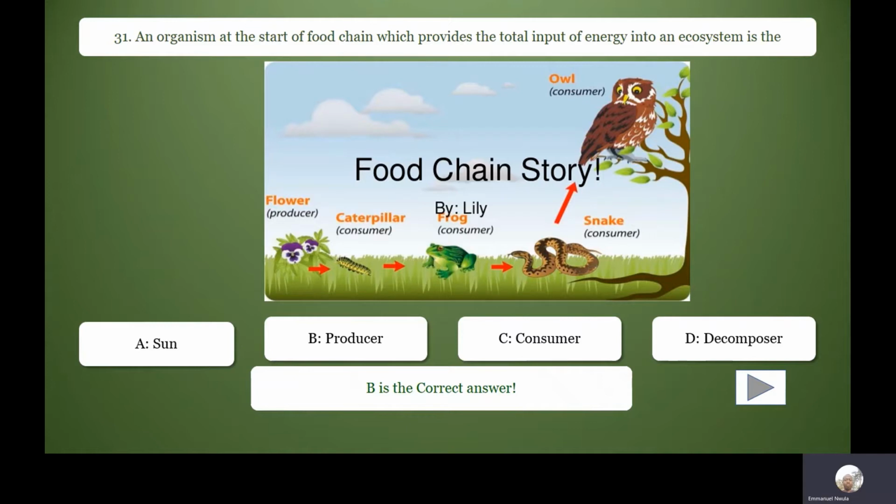They get light energy from the sun to make their food, and the food is passed on to herbivores or sometimes omnivores that are primary consumers, and then to carnivores. Okay? So the correct answer here is B.